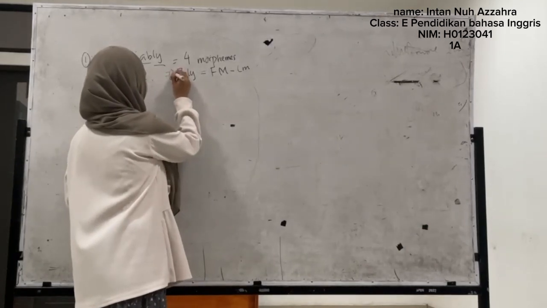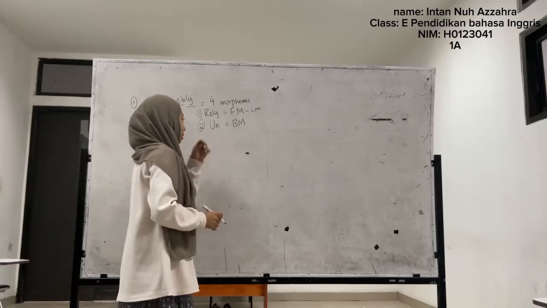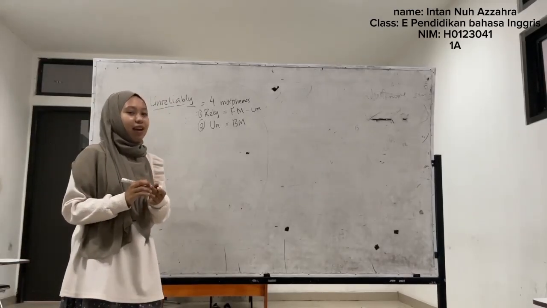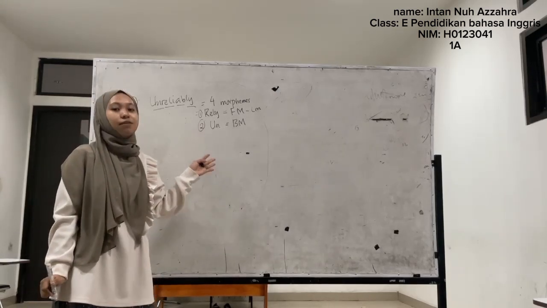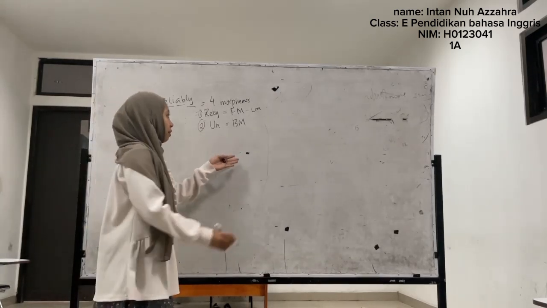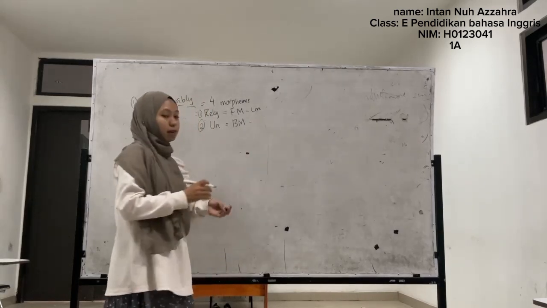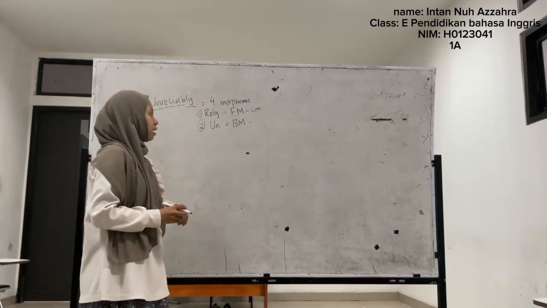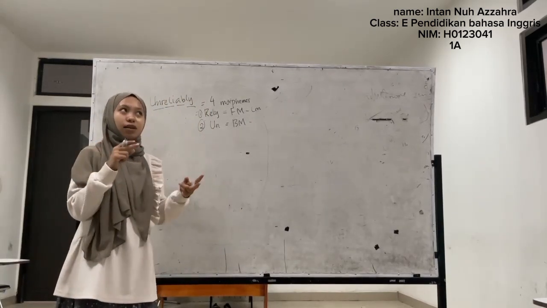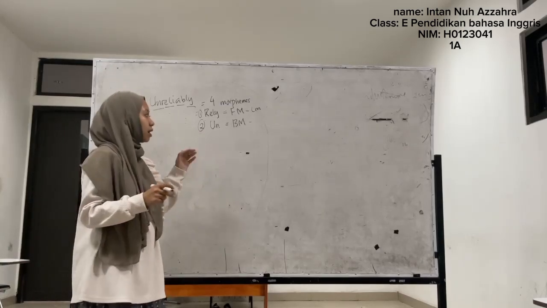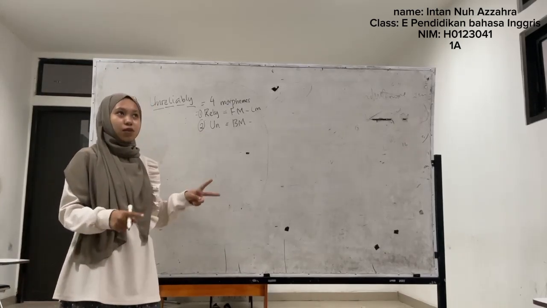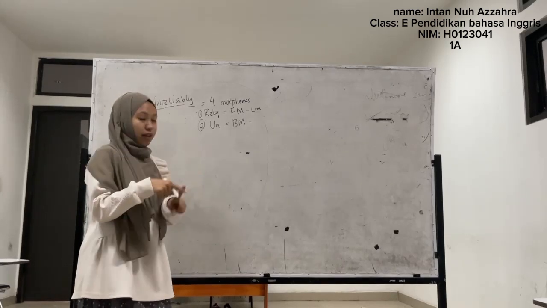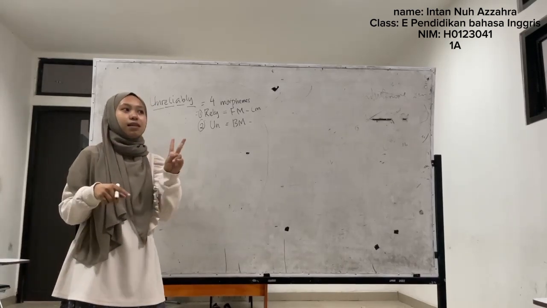For number two, the second is "un." Because "un" cannot stand by itself, it is a bound morpheme. To know the type of "un," we first have to know the subtypes of bound morphemes. There are two as well: the first is derivational, and the second is inflectional.